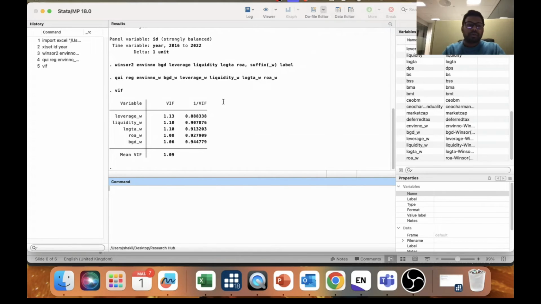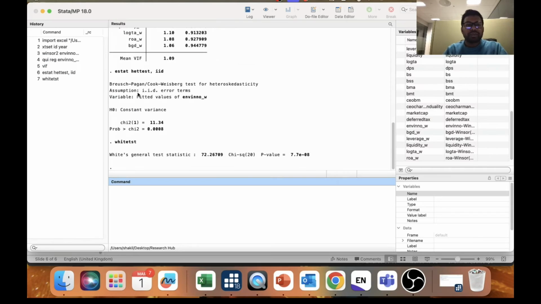To check for the hetero problem, the first one is the Breusch-Pagan test, and the second one is the White test. So both tests serve the same purpose, but we just run both for a robustness check. So for the first one, you can see it's significant, 0.008. That means this one is significant.